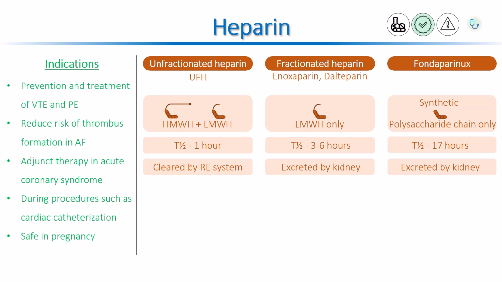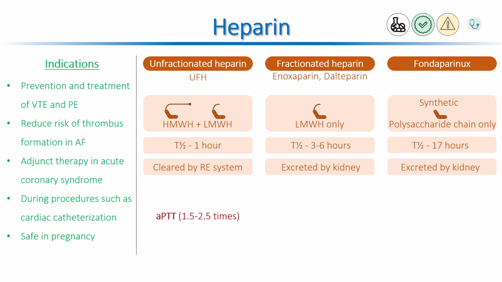The most widely used laboratory assay for monitoring unfractionated heparin therapy is the activated partial thromboplastin time, or APTT, which evaluates all clotting factors of the intrinsic and common pathways of the coagulation cascade. Normal APTT is between 30 seconds and 40 seconds.